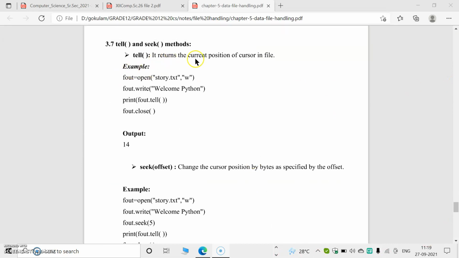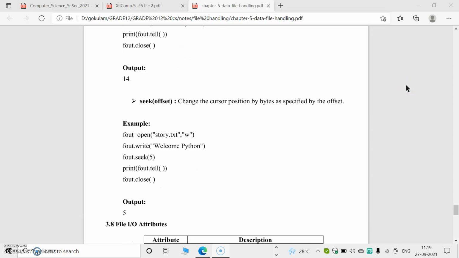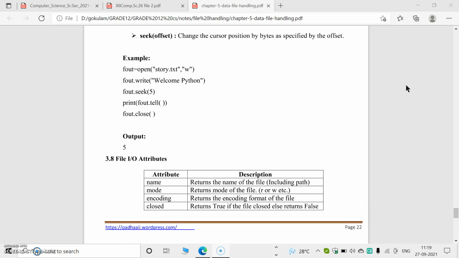The tell method returns the current position of the cursor in the file. Where our cursor resides, that position is returned as an integer by the tell method. The seek method means change the cursor position by bytes as specified by the offset. So we can specify the position. If we want data from the 5th position, we can set it as 5.